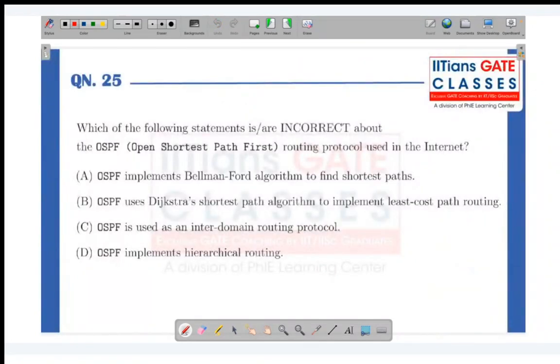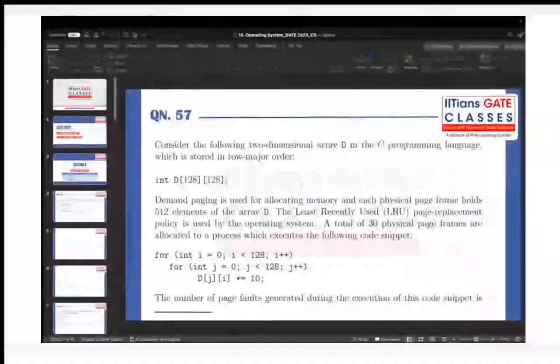Sure. Next question, students. Which of the following statements are incorrect about the OSPF routing protocol? Come on, students. OSPF.